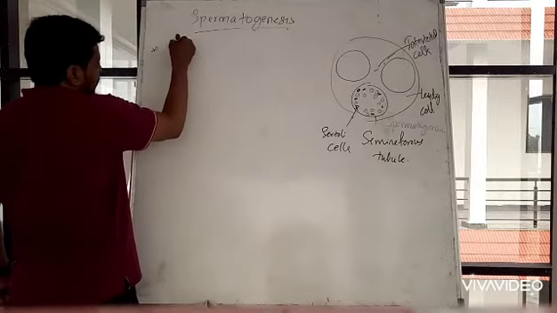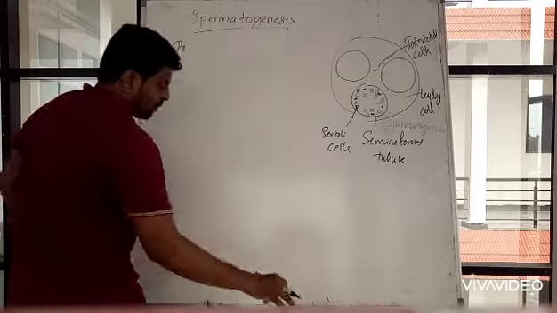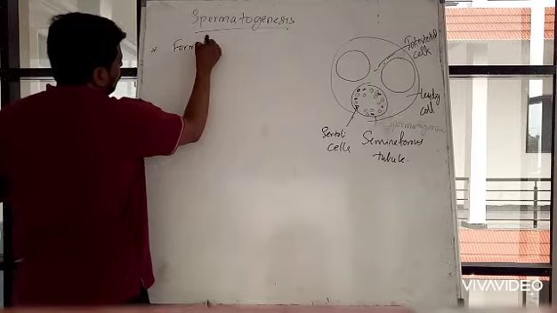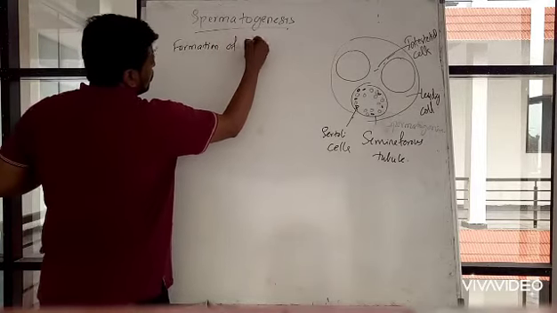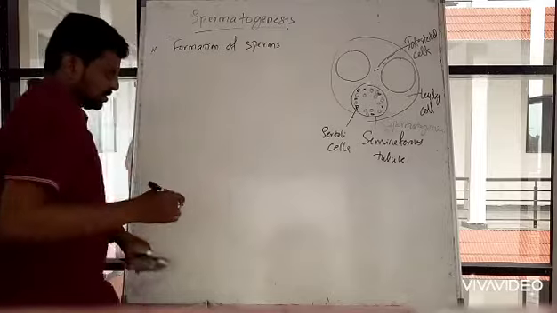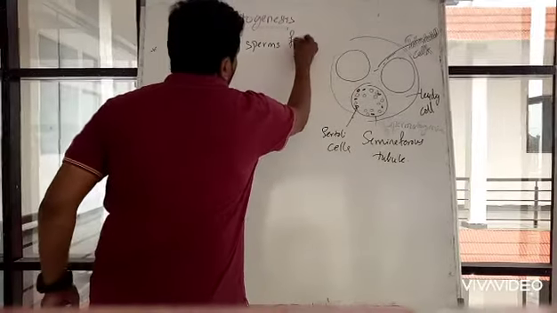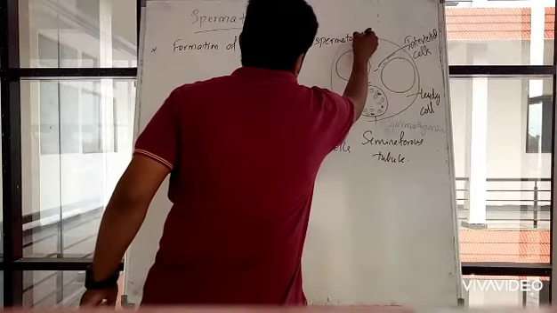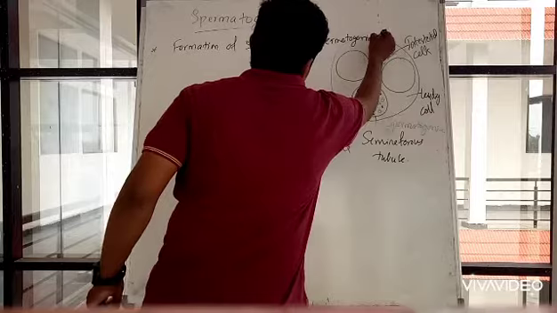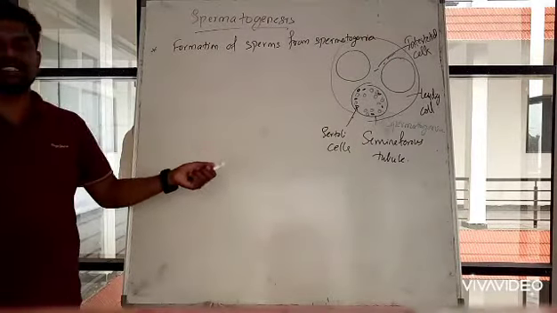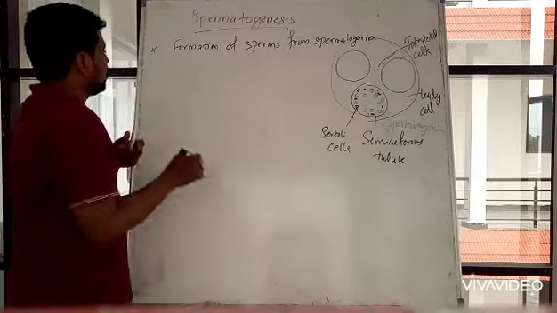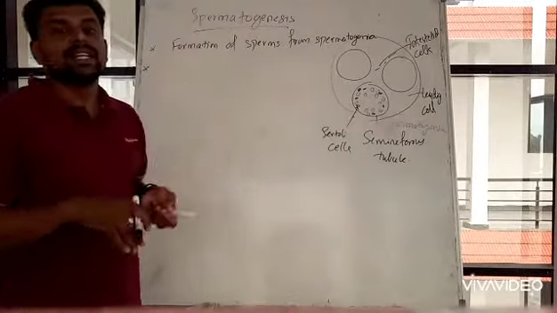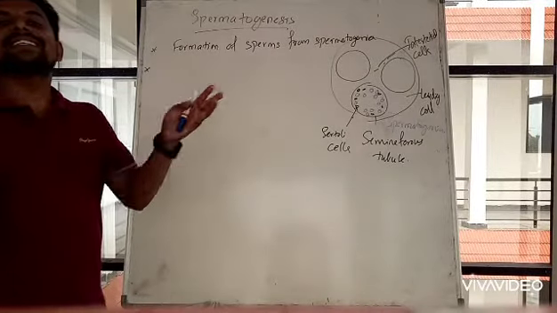Spermatogenesis means development or formation of sperms from spermatogonia. Okay, so these spermatogonia, what happens? The spermatogonia cells, the blue color cells which are present, divide rapidly to increase in number.